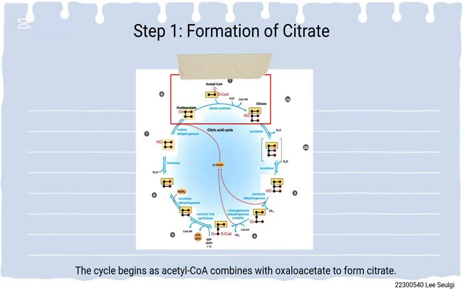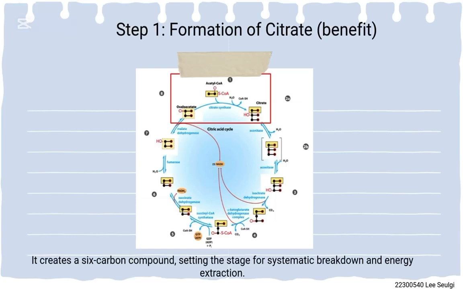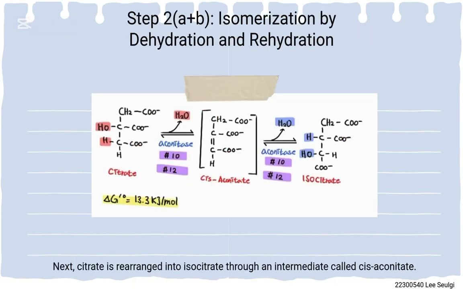The cycle begins as acetyl-CoA combines with oxaloacetate to form citrate. This condensation reaction incorporates two carbon atoms from acetyl-CoA into the cycle, enabling them to be oxidized for energy production. It creates a six-carbon compound, setting the stage for systematic breakdown and energy extraction.